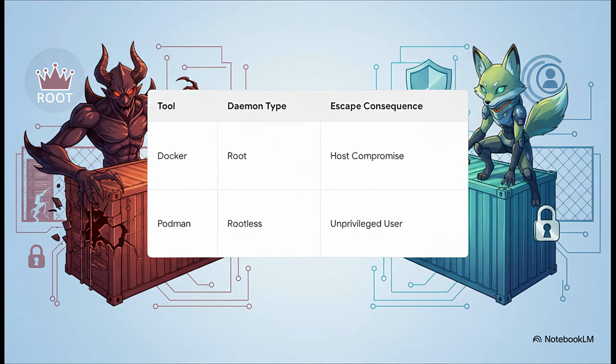But the tool you use for this isolation matters immensely. We strongly advise engineers to use Podman instead of Docker for autonomous agents. Here's why. Docker runs a daemon as root. If an AI agent executes a 0-day and escapes the container, they are root on your host machine. Game over. Podman, however, is rootless. If an attacker escapes, they land as an unprivileged user, vastly minimizing that blast radius.